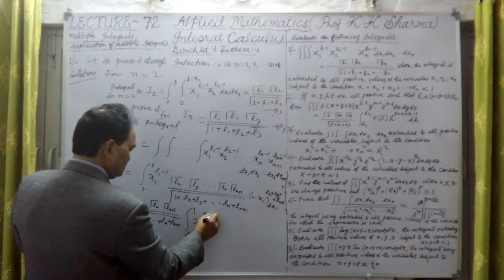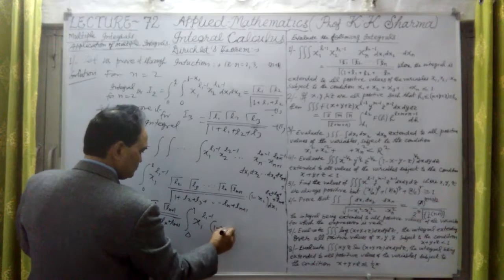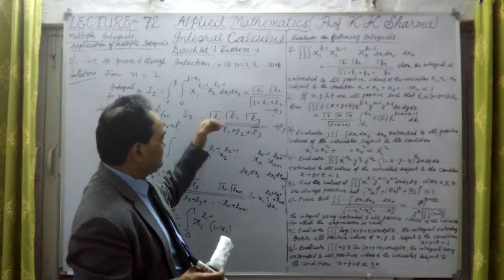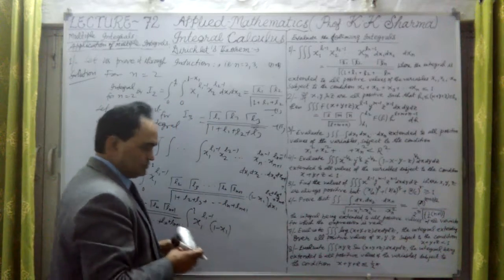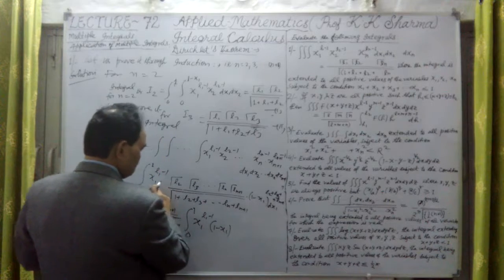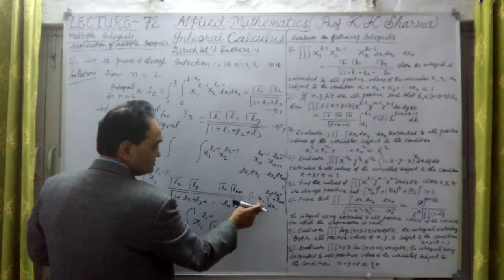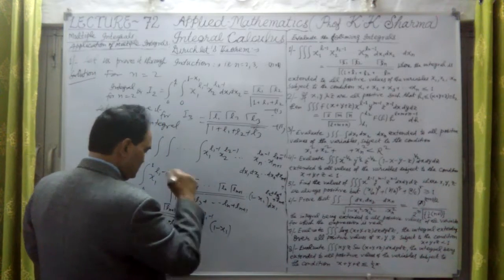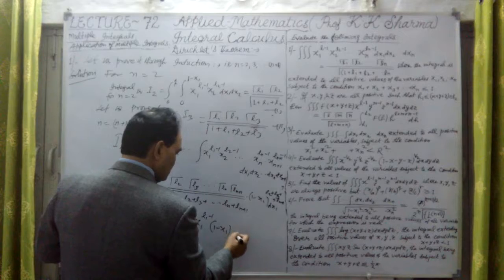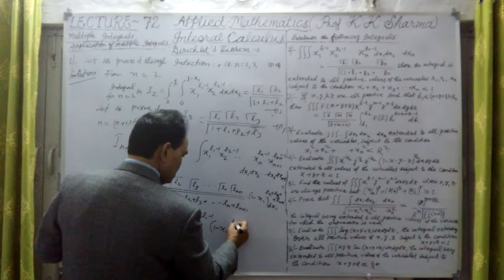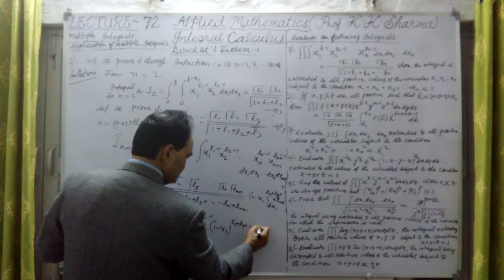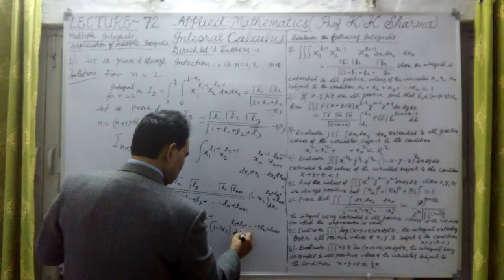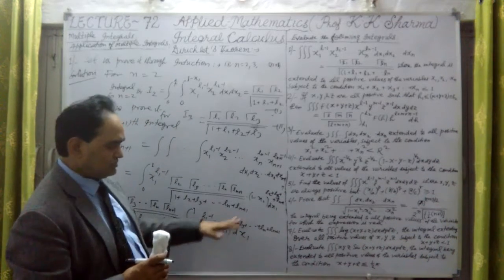x1 raised to the power L1 minus 1 into 1 minus x1. This we have proved just by taking the third one. When we proved I3, we showed that this value equals this much. And in the last term, the last limit xn plus 1, we have converted into 1 minus x1. So that is giving us this, and this whole power is L2 plus L3 plus and so on plus Ln plus Ln plus 1, into dx1 only.